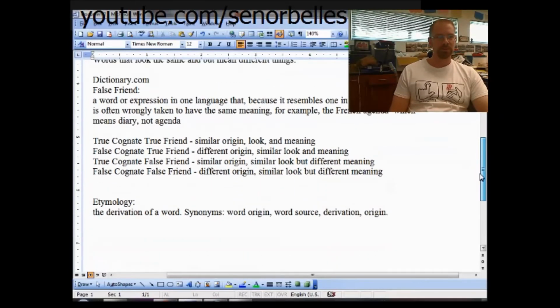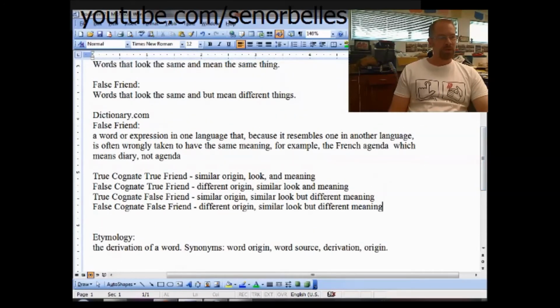Let's go down just a little bit more here. These are the four different scenarios that you might find. I'm going to use the word cognates again, and you'll see what I mean. A true cognate and a true friend: they have similar origin and look and mean the same thing right now. False cognate, true friend: words that have different origins but have a similar look in their modern form and meaning as well.